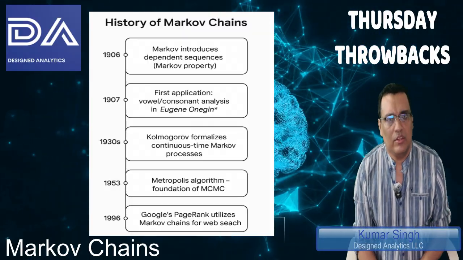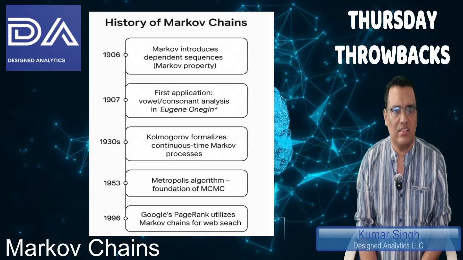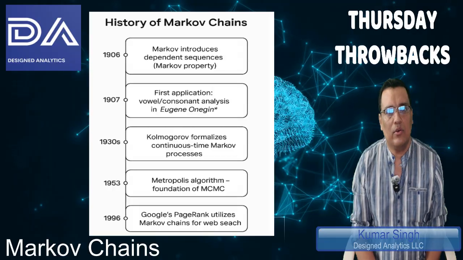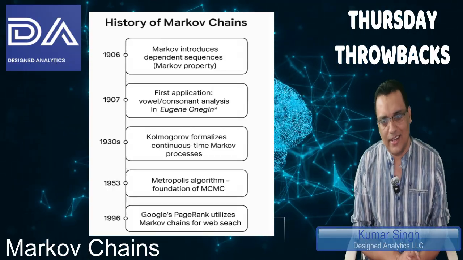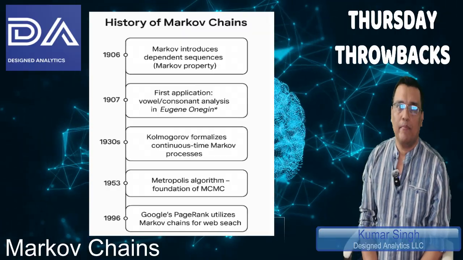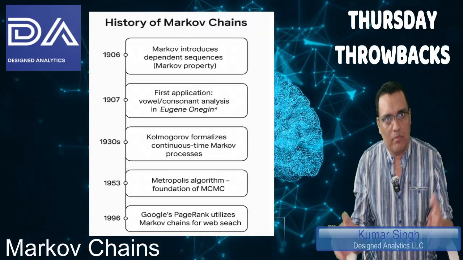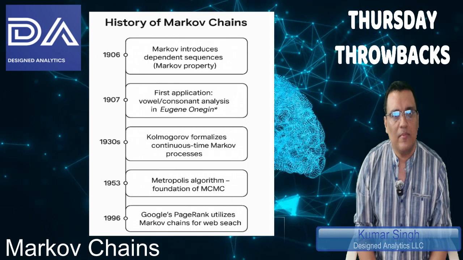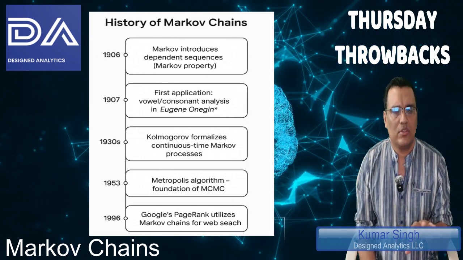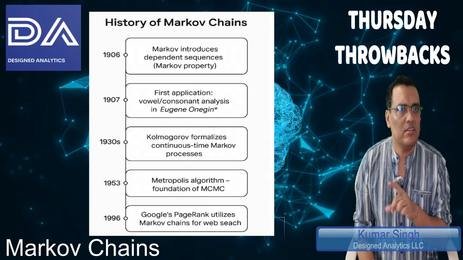For example, probability theory was formalized in the 17th century. Laplace developed early stochastic models and introduced generating functions. Every electrical engineer should be very familiar with the Laplace transformation. Poisson studied events over time: Poisson processes, the Poisson distribution. So this work laid the groundwork for studying stochastic processes, but was not yet about dependent sequences.